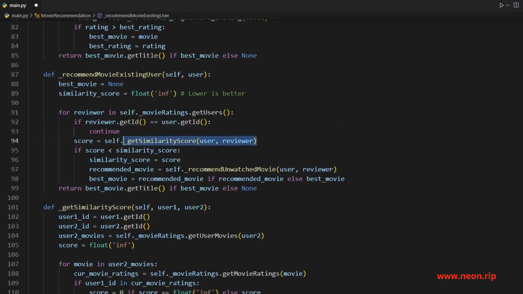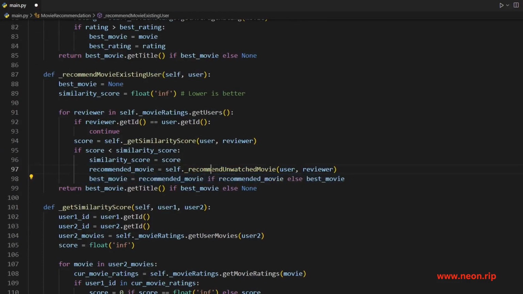And I have a helper method to calculate that similarity score given a user and a reviewer. If we find a new similarity score that's smaller than our current one, then we update it and we use this reviewer to recommend us an unwatched movie from user 1. And then using that movie, we set it to our result.